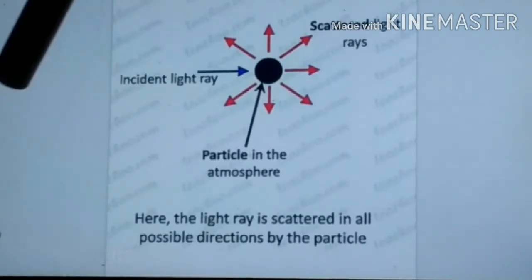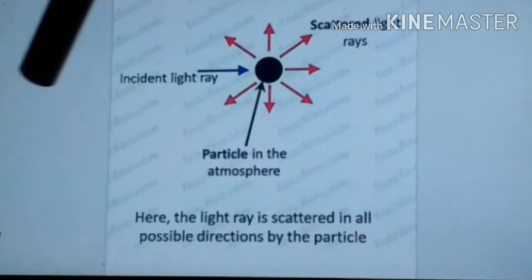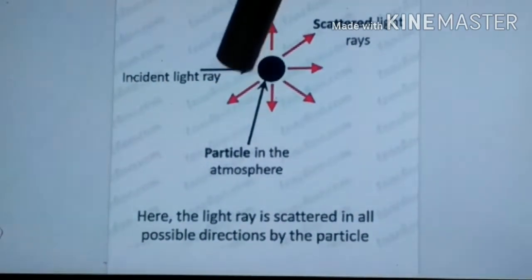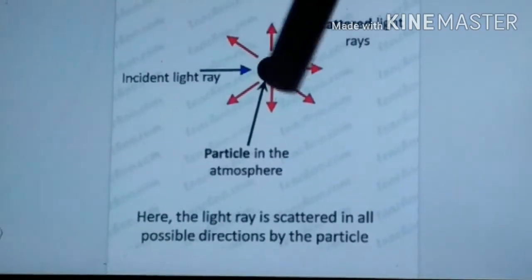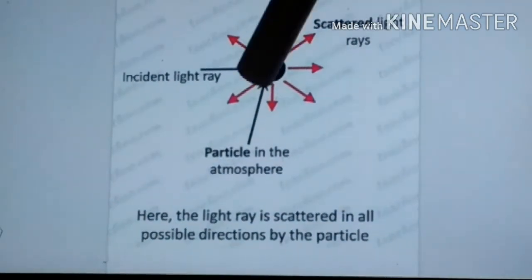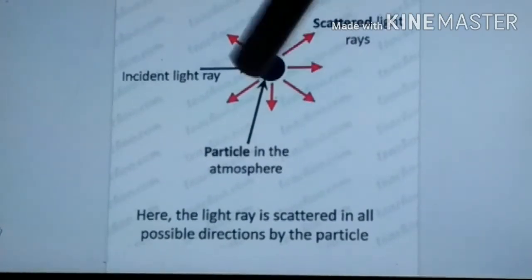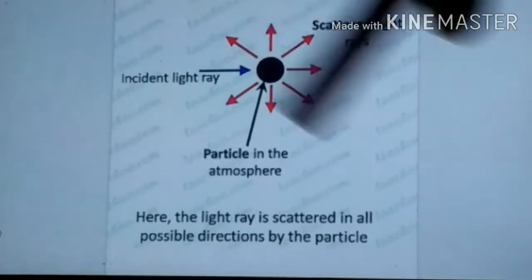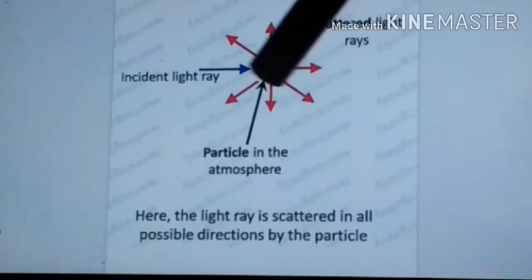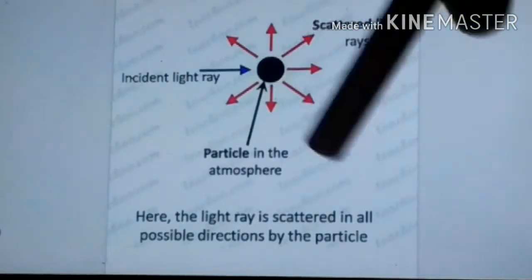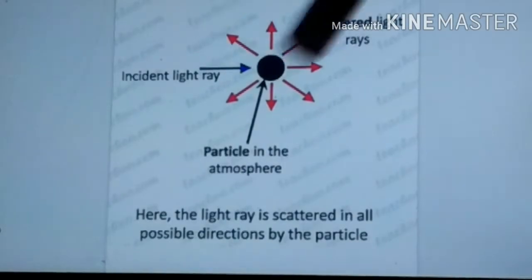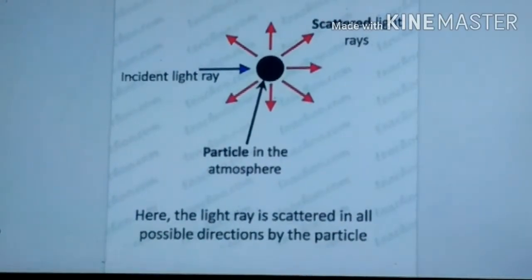Means what? First the light was coming in straight, coming like this. Then it hits the air molecule. Then the light travels in all directions. Okay, scatters in all directions, means वो फैल जाता है. Scattering means फैलना. So light scatters in all directions. So this phenomenon is known as what?